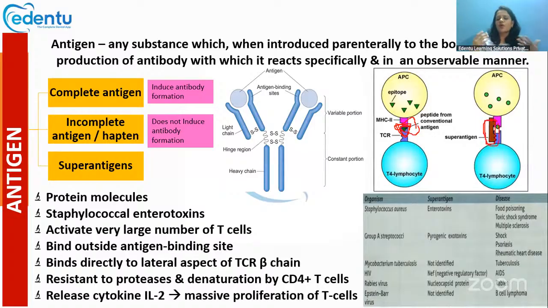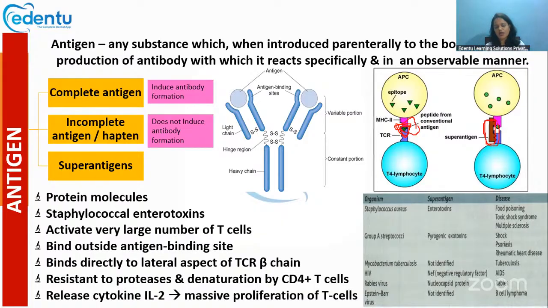When they bind at a lateral position like this, these antigens will be activating lots of T cells. These T cells will be releasing so many cytokines, mainly interleukin 2. When this interleukin 2 is released again and again, it leads to proliferation of many T cells.